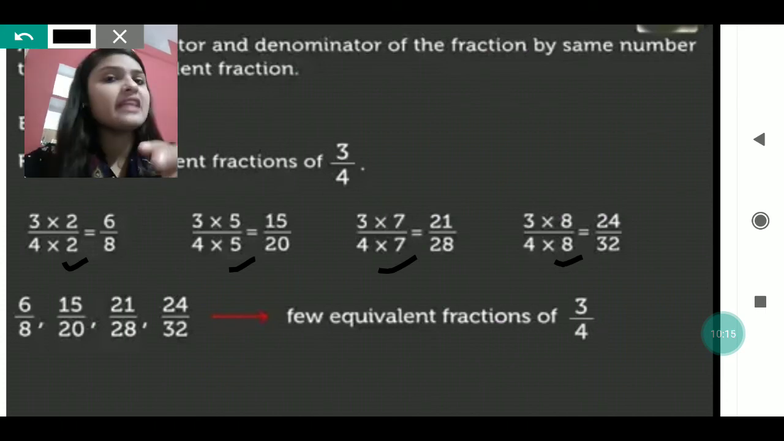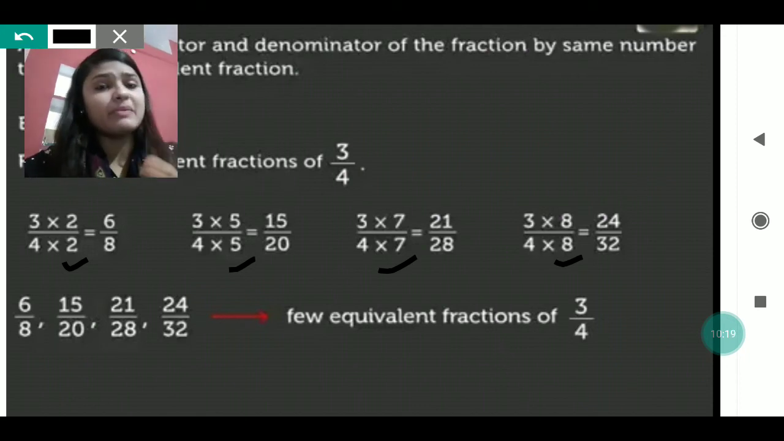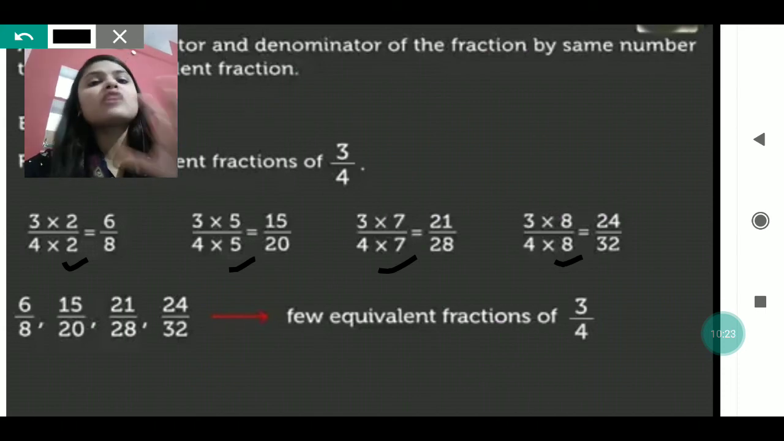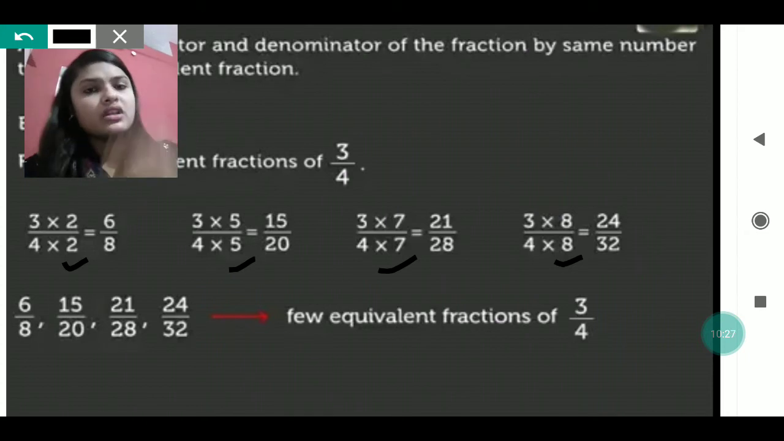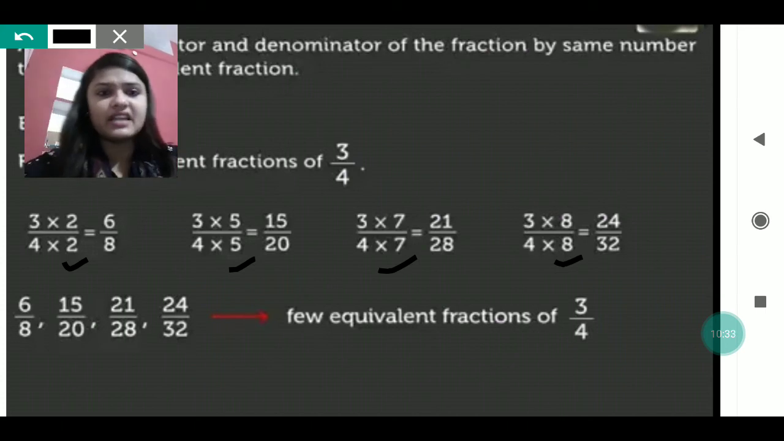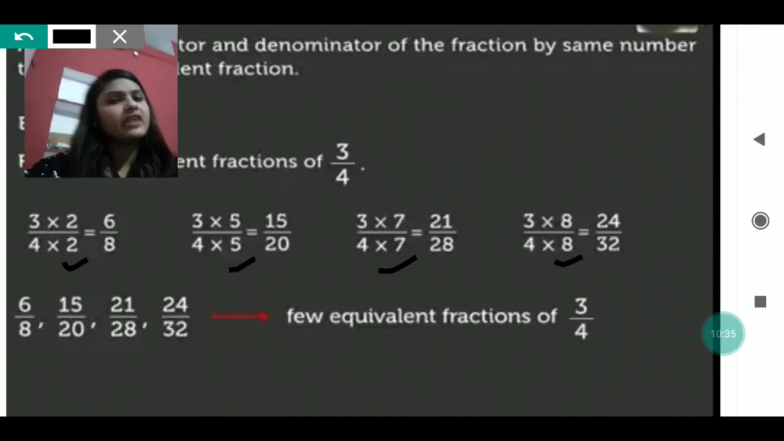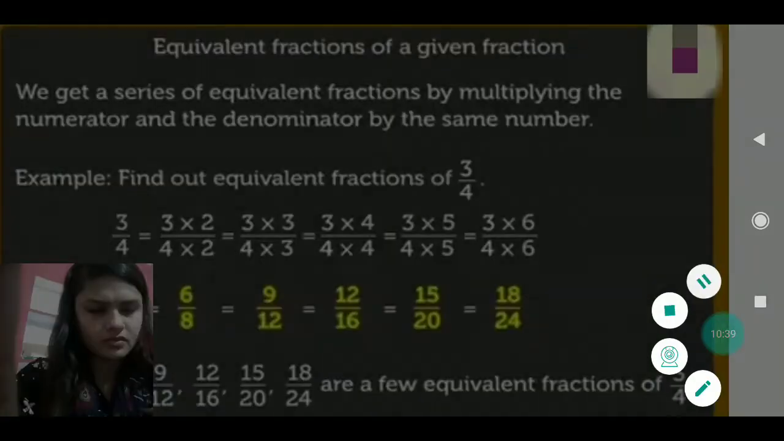How have we got these equivalent fractions? By multiplying the numerator and the denominator with the same number. And it is not that only this number you have to take; any number with any number, like 2 and 2, 3 and 3, 5 and 5, 4 and 4, any number. So that will be considered as the equivalent fraction of any fraction. In this way you can find out. Now just see the next one.